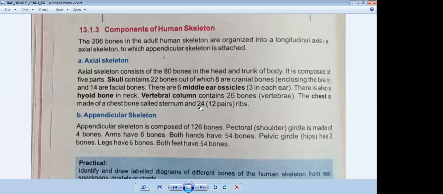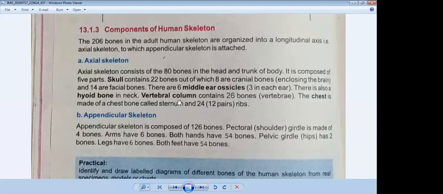It should be 24. But if they ask how many pairs of ribs are present in your chest, what will be your answer? There are 12 pairs. And how many bones? There are 24. So you have to keep the difference in your mind. There are 24 bones and 12 pairs of ribs which protect your lungs.